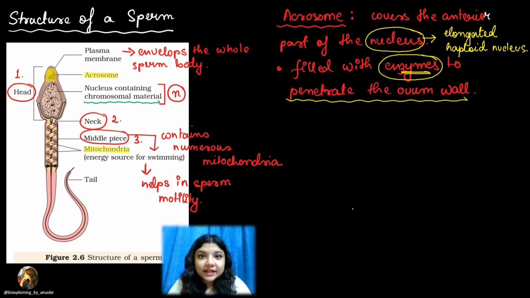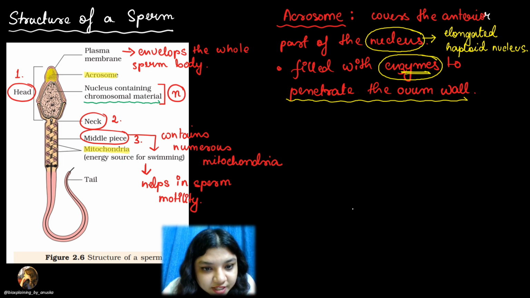Why? So that is the site of fertilization. It can go and meet the ovum. So for that purpose, the sperm needs enough energy so that it can swim and reach the ovum. That energy is provided by these numerous mitochondria which are present in the middle piece.